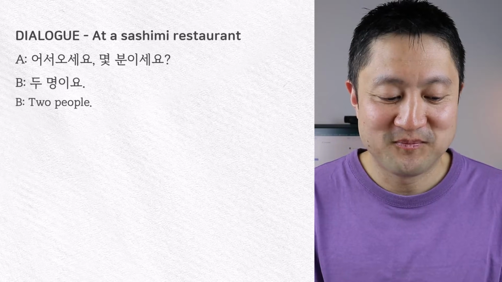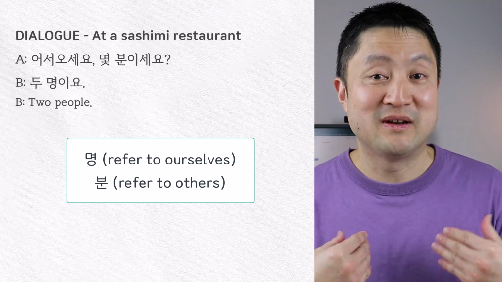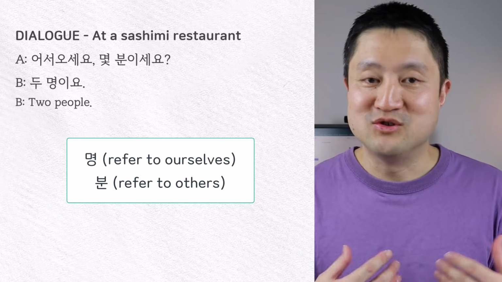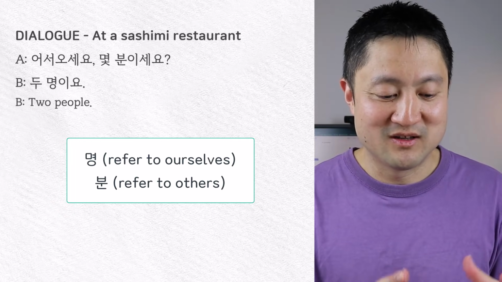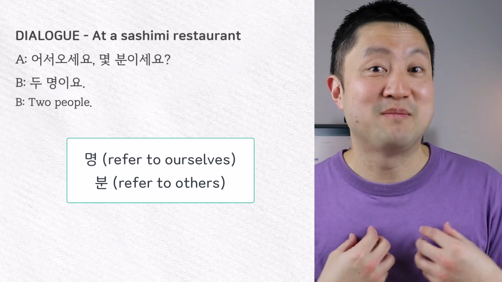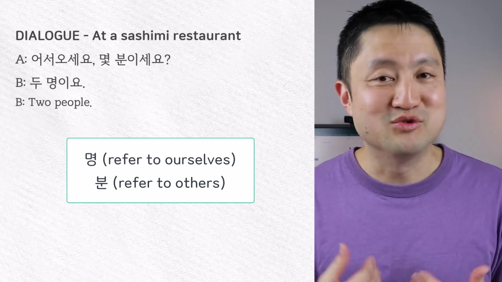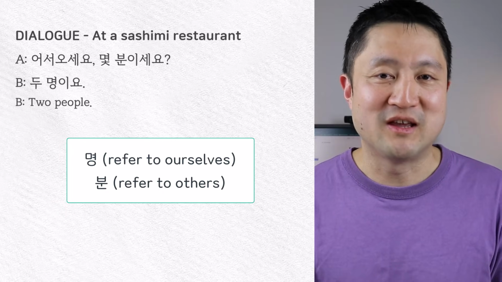두 명이요. Two people. Now, obviously, we are referring to the number of people in our party, and we don't use the honorific form of the counter word 분 to refer to how many people there are in your party. We would use the standard form. So we don't say 두 분이요, we say 두 명이요.